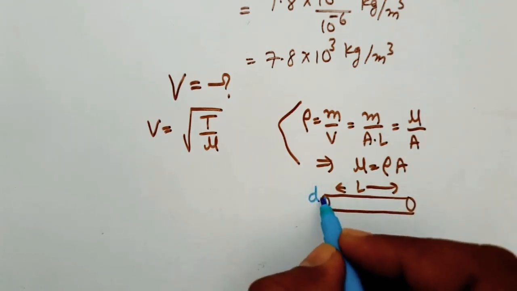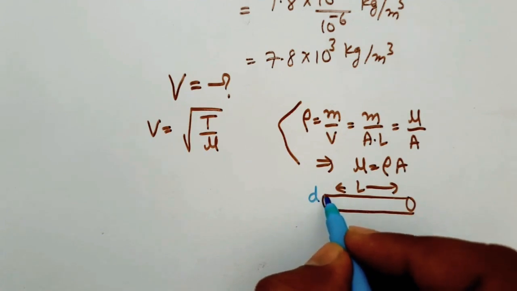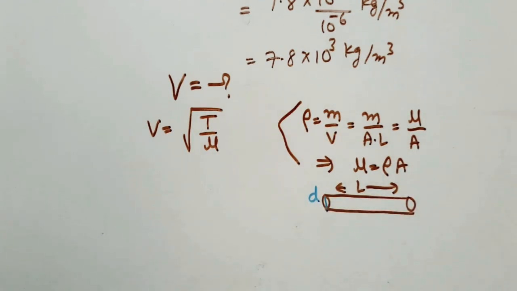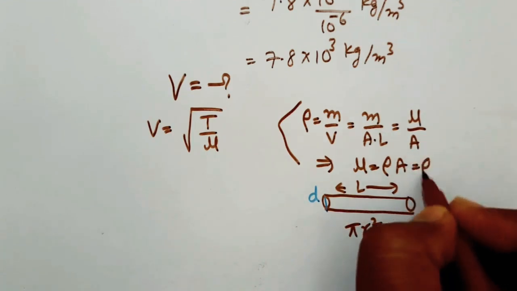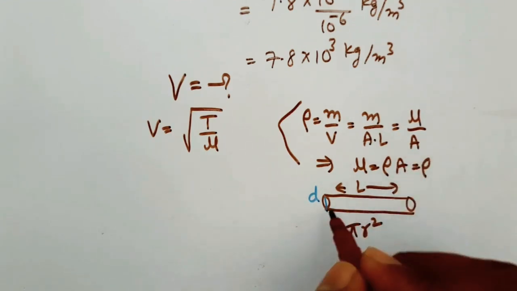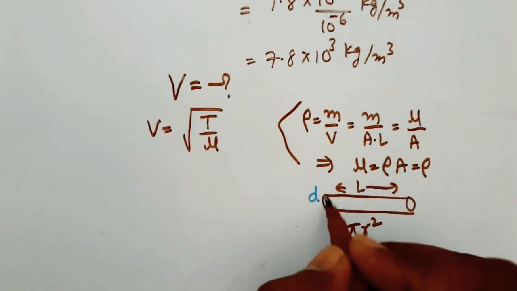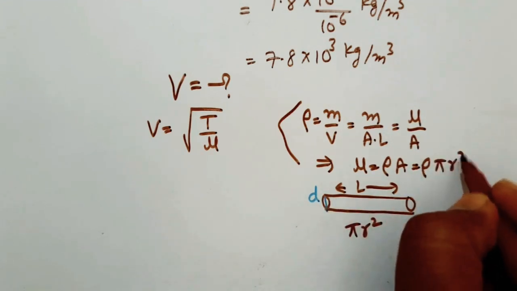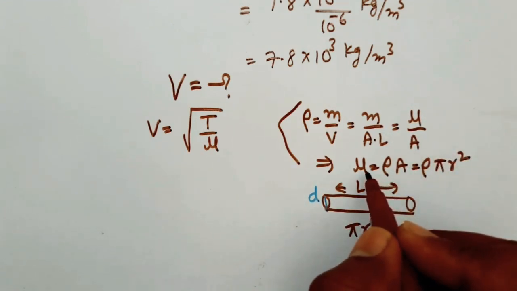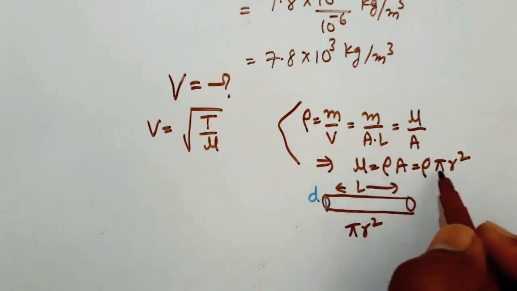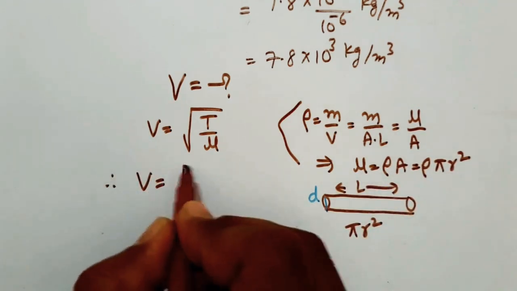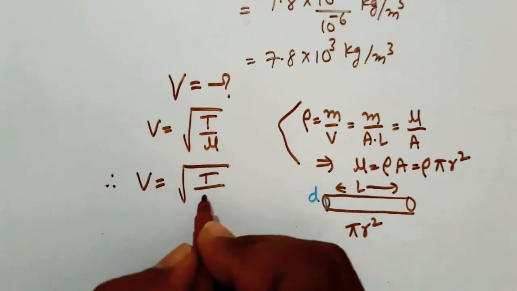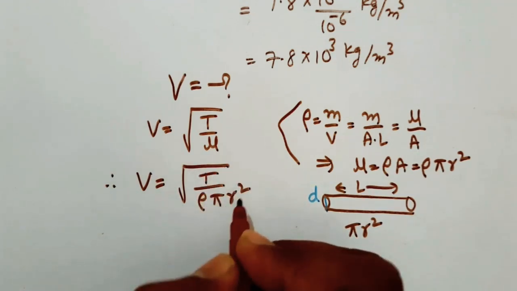So here it is in circular shape. So the area of a circle is pi r square. So the area of this cross section is pi r square. So here mu can be written as rho into pi r square. So therefore velocity V is equal to square root of T by rho pi r square.